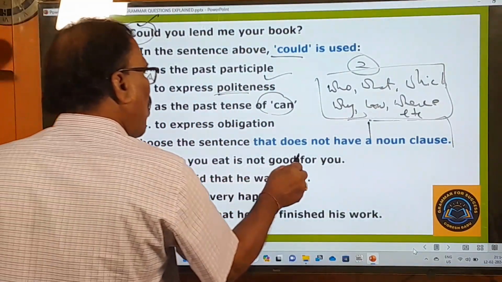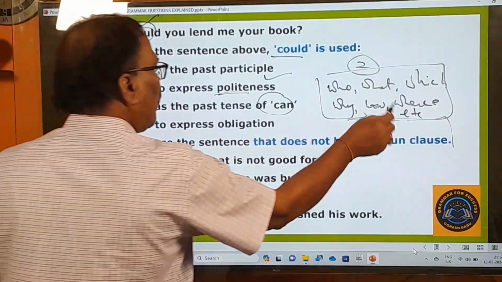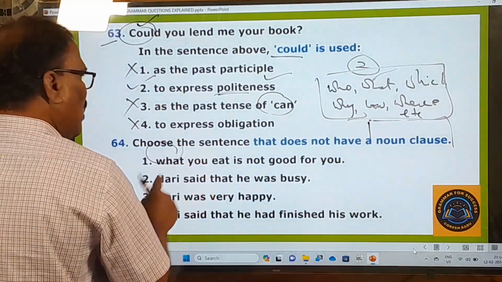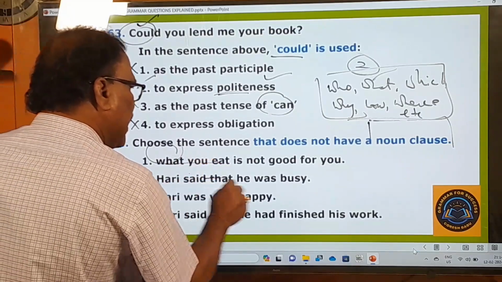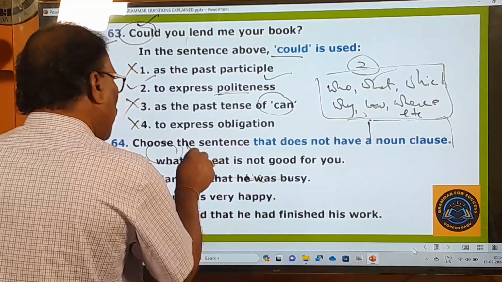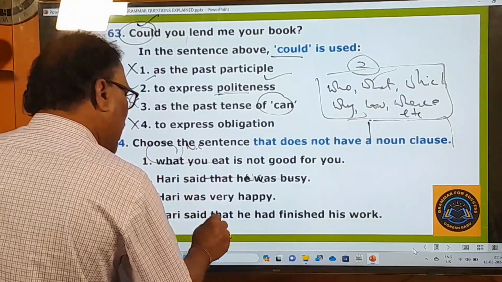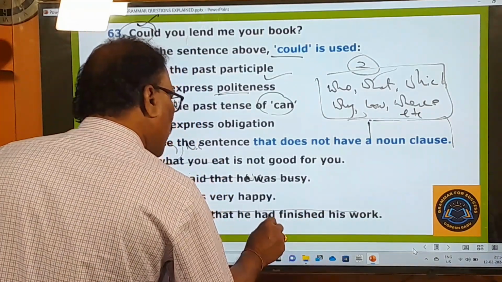What you eat is not good for you. What? This is a noun clause. In this, there is a noun clause. What you eat is a noun clause. He said that he was... This is a noun clause. Hari said that he had finished. It's a noun clause.